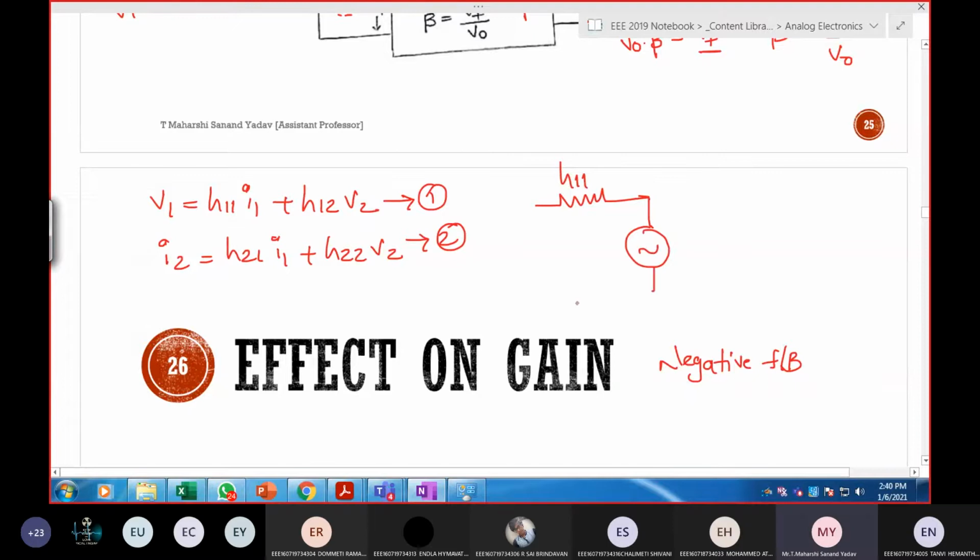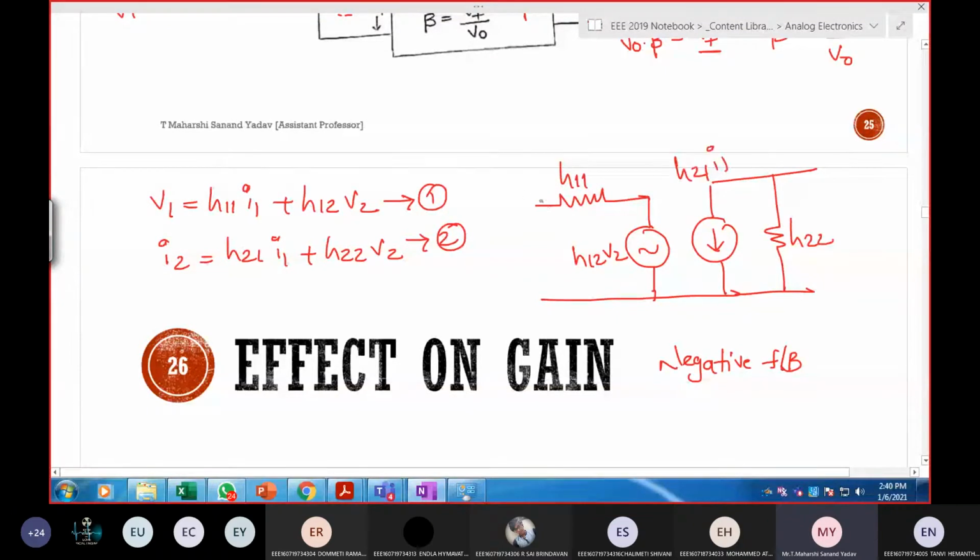Which one should I take? H12 V2, voltage. So this is H12 V2. Next, H21 I1, current. Next, H22 is nothing but a resistor. This is H22. Here it is H21 I1. I1 is passing from here, I2 from here, and from here to here the voltage is V1. This is voltage V2.